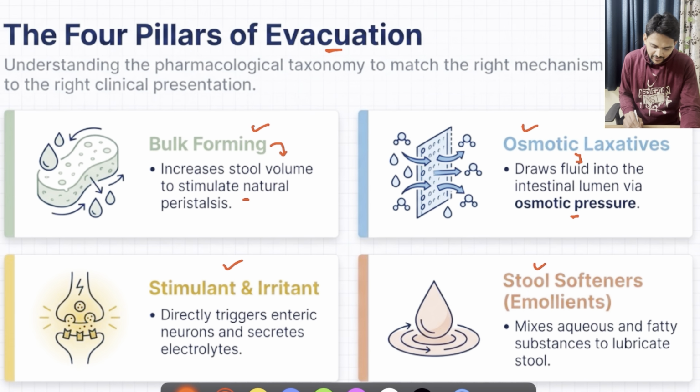The stimulant and irritant class of medications will directly trigger the neurons in the GIT and also stimulate the secretion of numerous electrolytes, thus helping in relieving constipation. And finally, stool softeners will mix aqueous and fatty substances to lubricate stool. We will learn in detail about all these 4 classes.